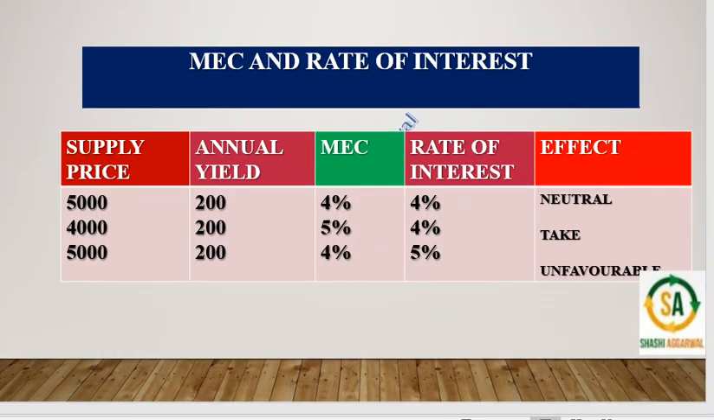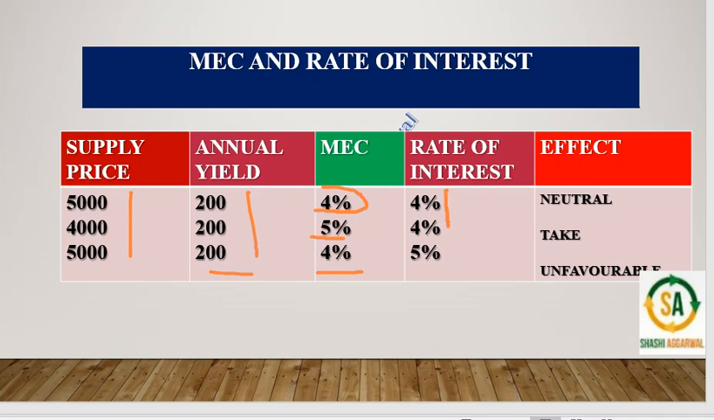So here, this is the supply price. This is the annual yield. So 200 divided by 500 into 100, that is the marginal efficiency of capital, 4%. 200 divided by 4,000 into 100, so this is 5%. And again 5,000 is the supply price and 200 is the annual yield, and the marginal efficiency of capital is 4%.